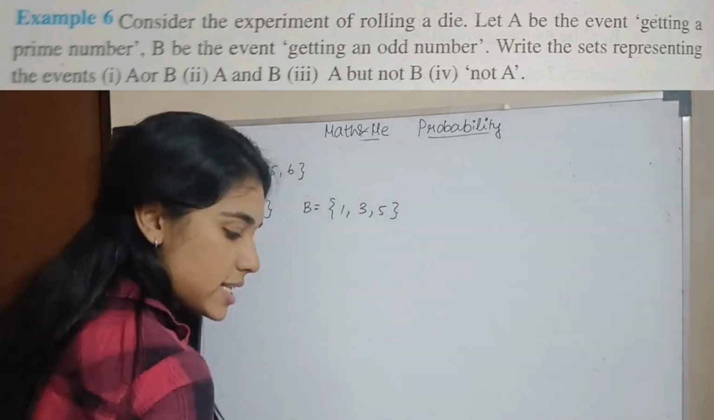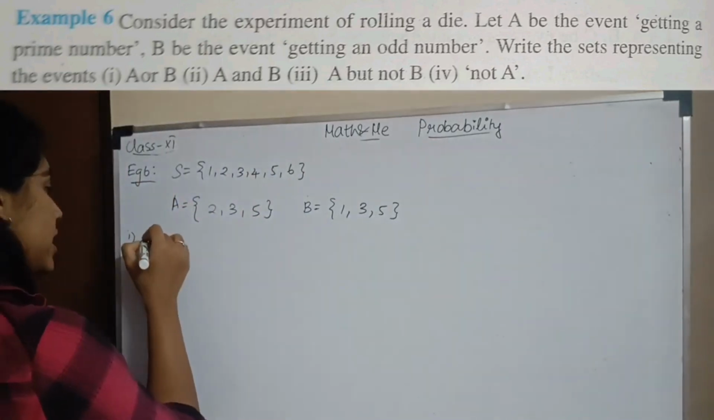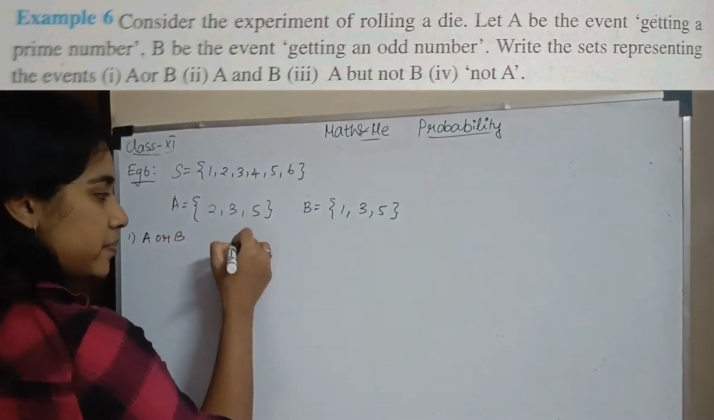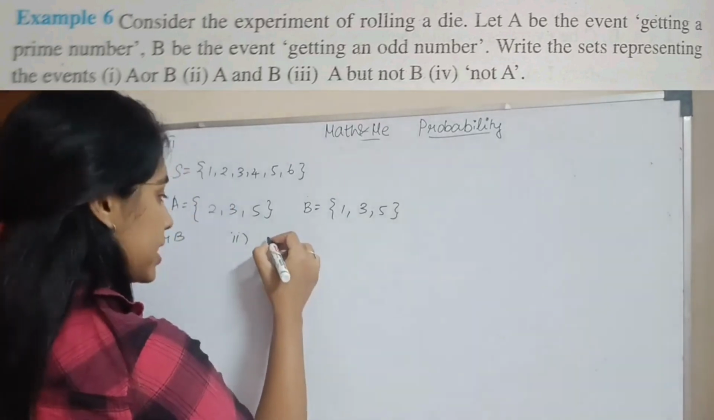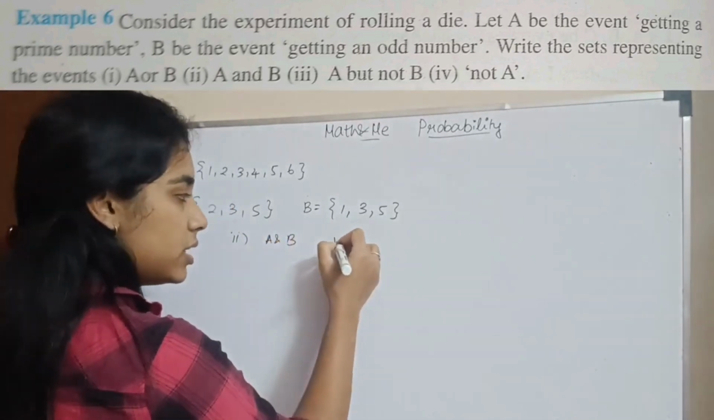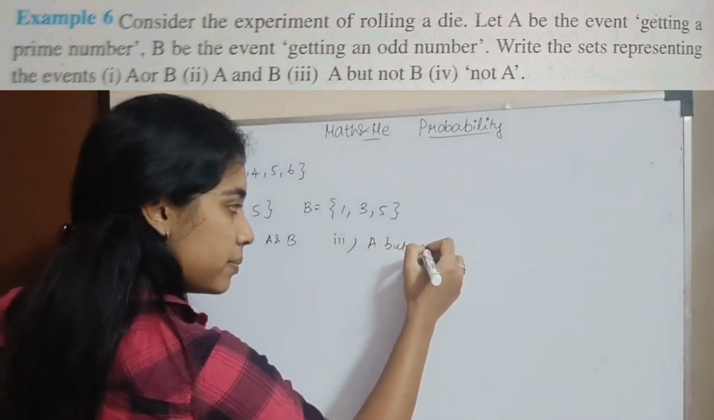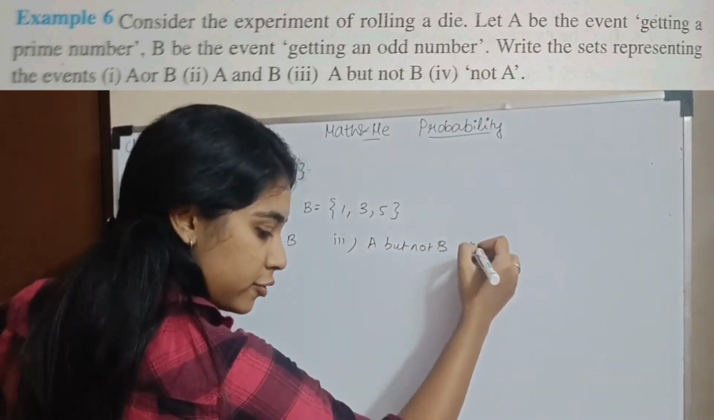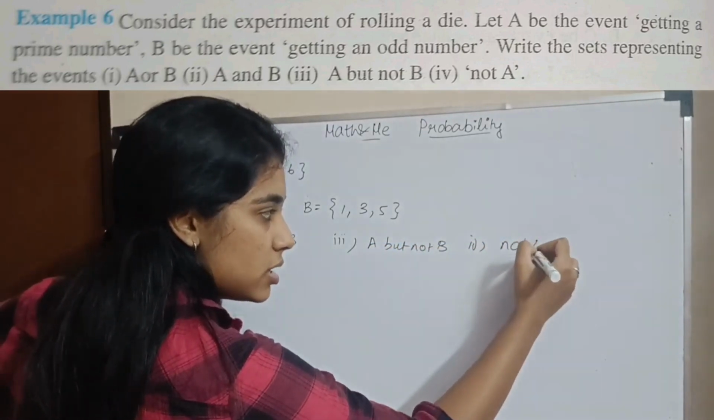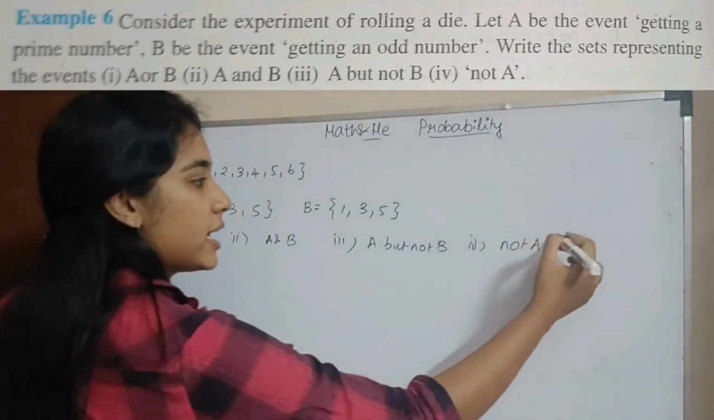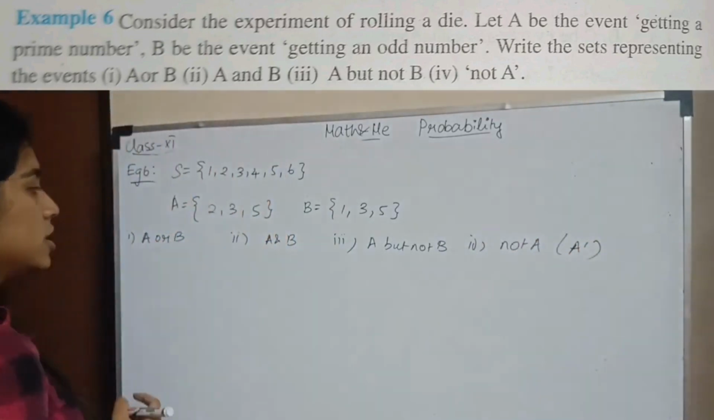Okay? So what are they asking? First subsection, A or B. Second subsection, A and B. Third subsection, A but not B. And fourth subsection, not A, which is the complement. Okay, not A means what? It is A tag.